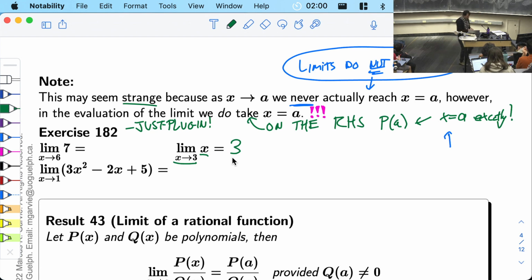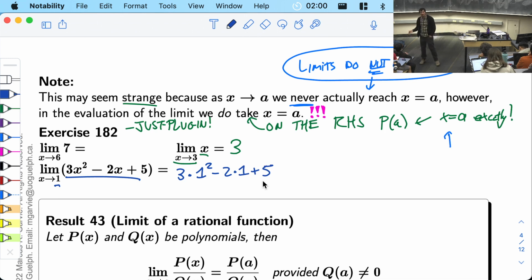Here's another one. The limit of 3x squared minus 2x plus 5. We're doing x goes to 1, so we plug in x equals 1. So we get 3 times 1 squared minus 2 times 1 plus 5. That is the limit. You can just plug in x equals 1 because somebody told us it's one of these special functions where you can just plug in. What's the answer? 3 minus 2 plus 5, also known as 6? Yes, 6. Okay, good.